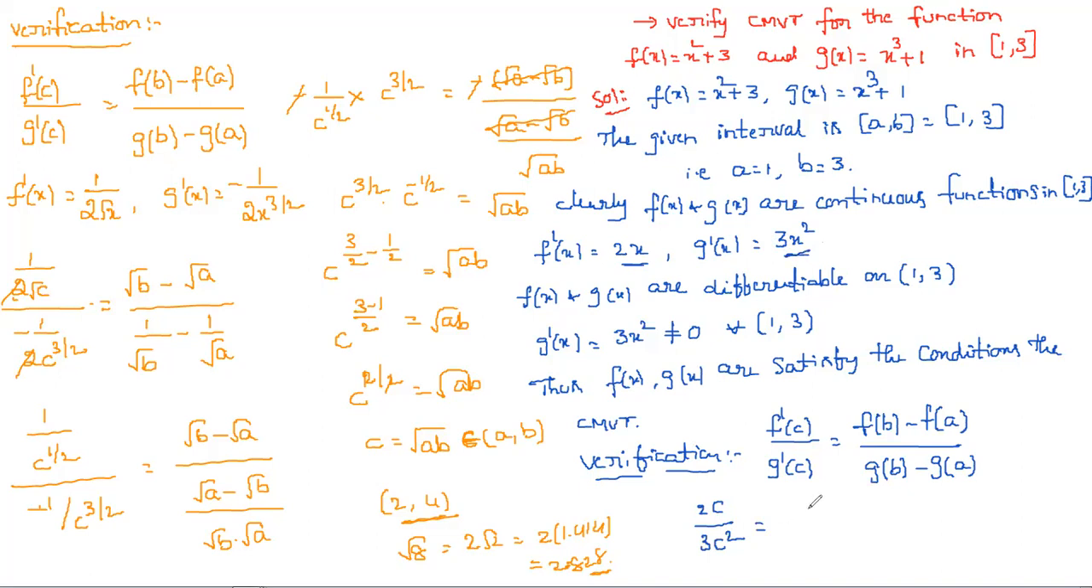And f of x here is x square plus 3. First we need the values of b and a. b is equal to 3 and a is equal to 1. So f of 3 minus f of 1 by g of 3 minus g of 1, we have to calculate this separately. Here one c and one c cancel, and then we get 2 by 3c is equal.